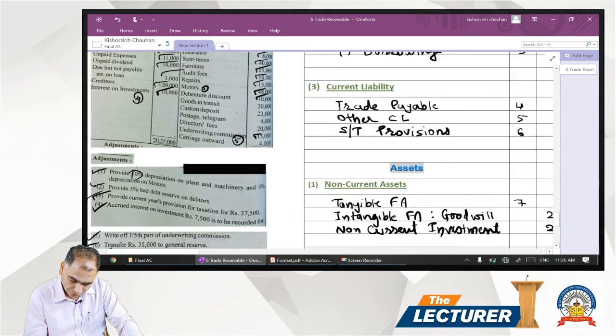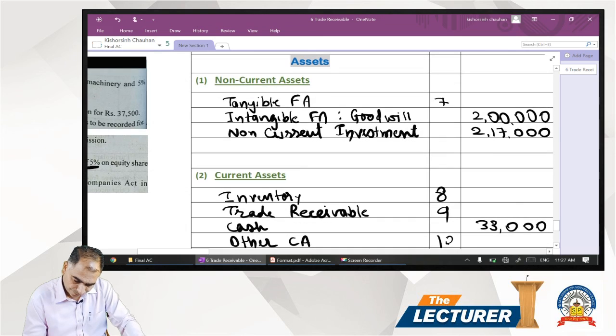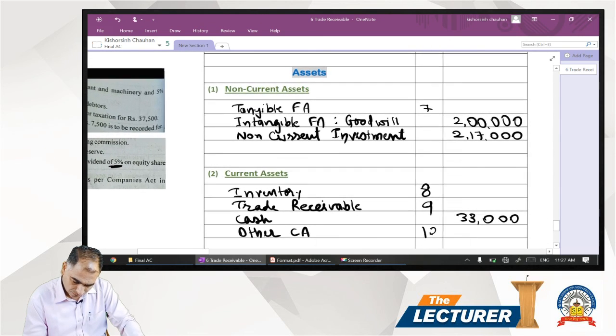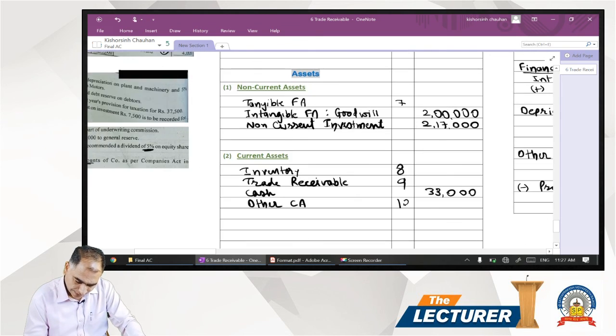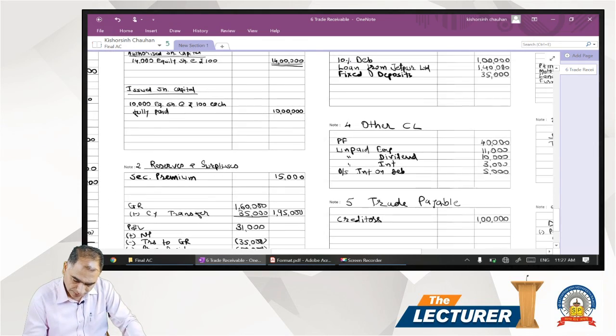Other non-current assets. So if you see in the other non-current assets, we have schedule number 10, note number 10. We write in note number 10, other current assets.